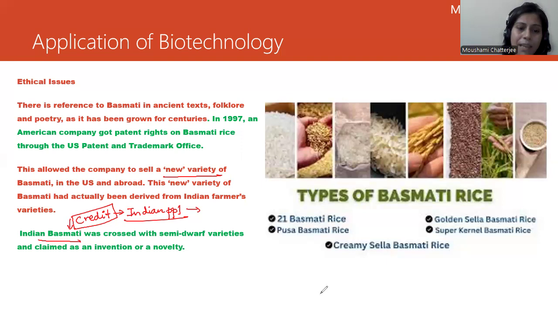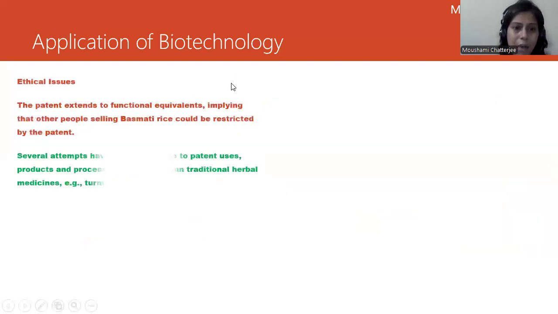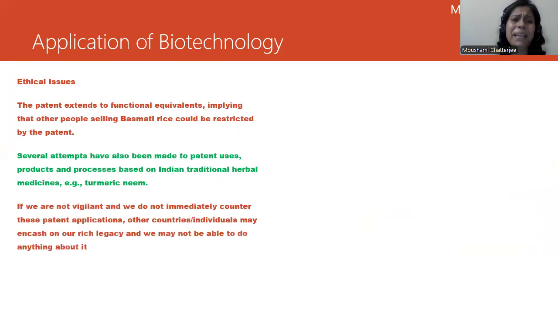Due to all these problems, we had to get into ethical issues. The patent extended to functional equivalents, implying that other people selling basmati rice could be restricted by the patent. If they patent it, Indian people will not be able to sell this basmati, because it is patented. They are saying it's theirs, but this cannot be done.